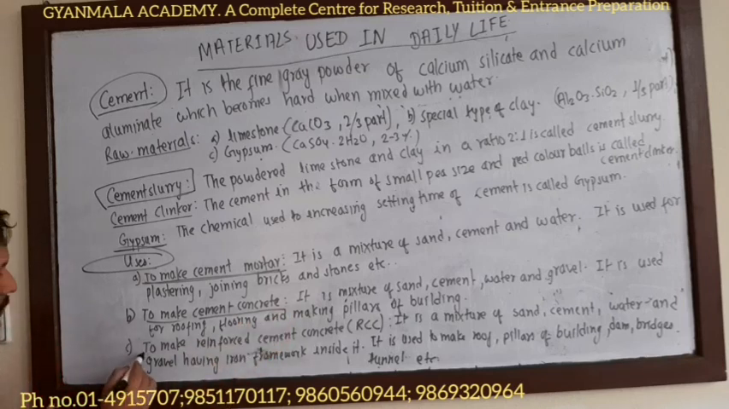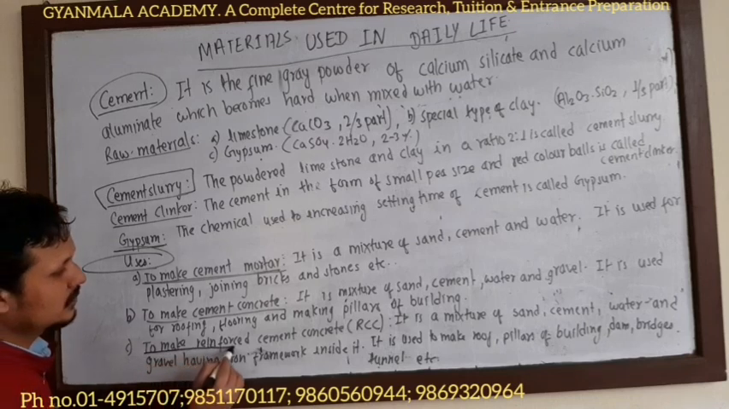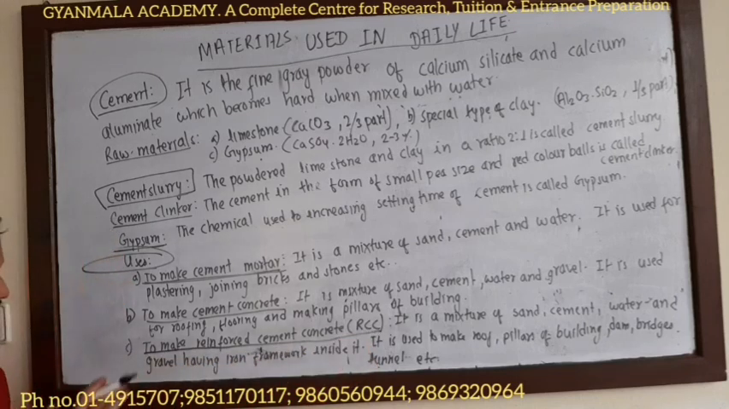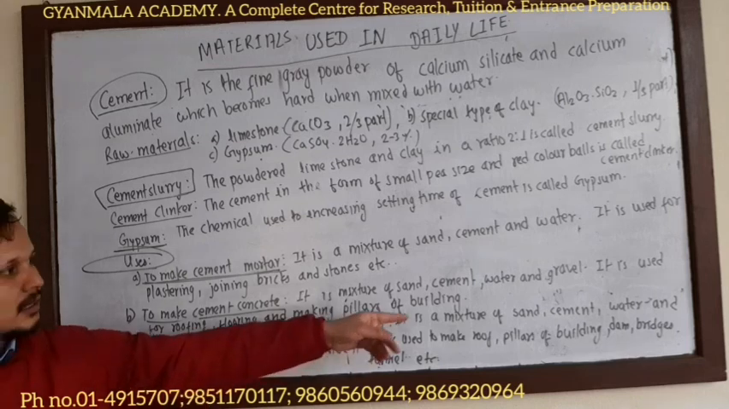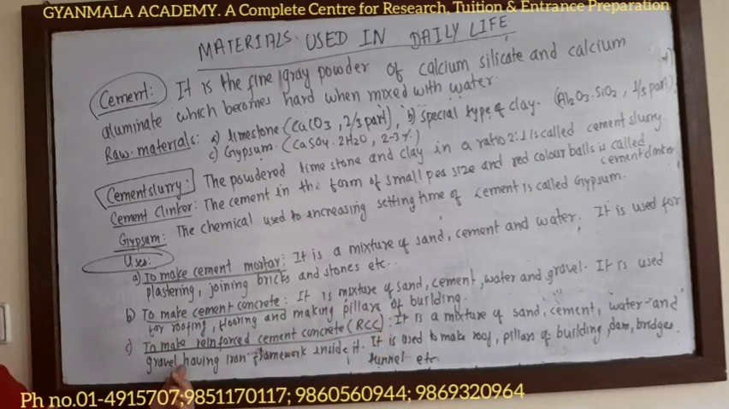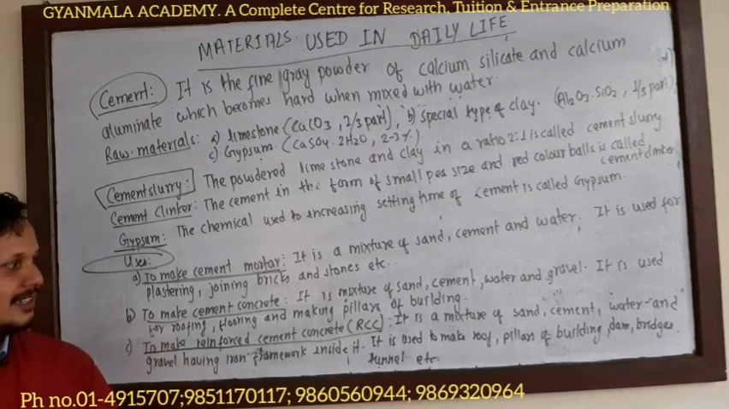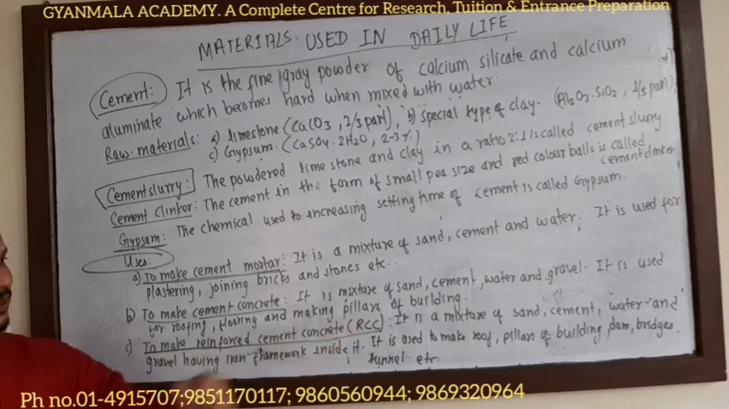The next use is to make reinforced cement concrete, RCC. Reinforced cement concrete is cement concrete with an iron framework inside it, that is, a mixture of sand, cement, water and gravel having an iron framework inside. It is used to make roofs, pillars of buildings, dams, bridges, tunnels, etc.